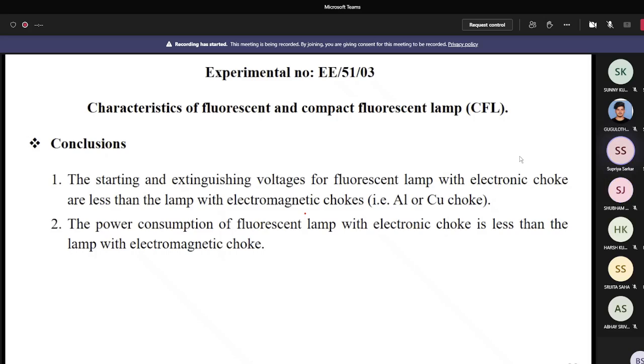So basically, more power will be required to ionize. That means when it is in gaseous state, to ionize it, more voltage will be required. But when it is in ionization state, only less voltage will be required to maintain it. So less power will be required. For the first case, more voltage will be required because you have to ionize from the gaseous state.